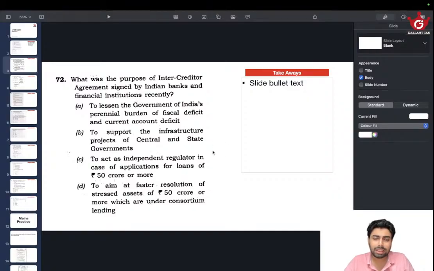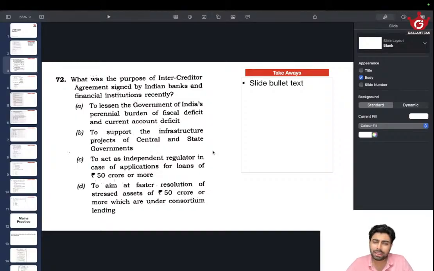To act as independent regulators in case of applications for loans of 50 crore or more. How come the regulator part of government, RBI, would be transferred to banks to conduct a cost-benefit analysis for applications of loans for 50 crore or more? This seems less likely, because banks with an agreement being an independent regulator is possible but not very practical.